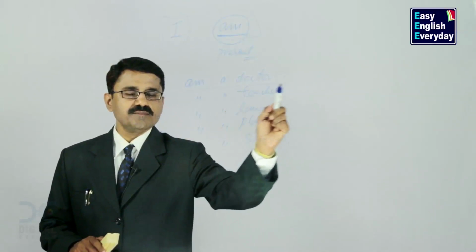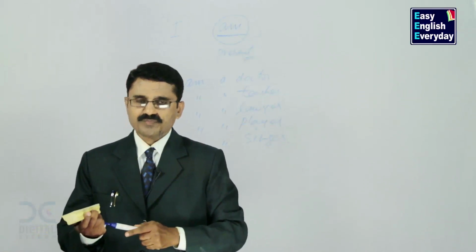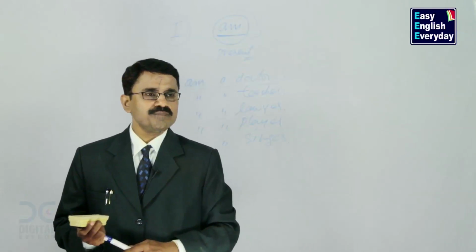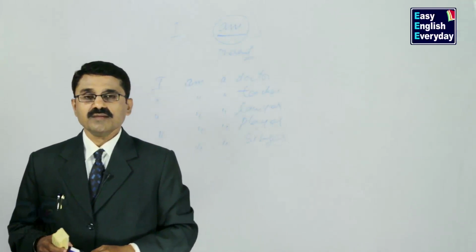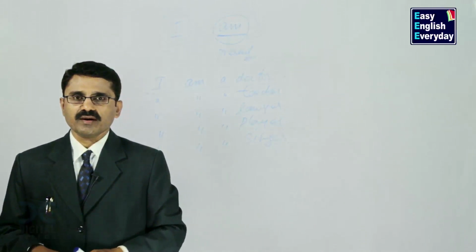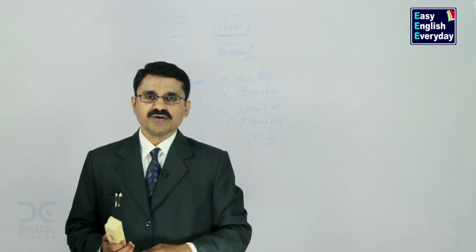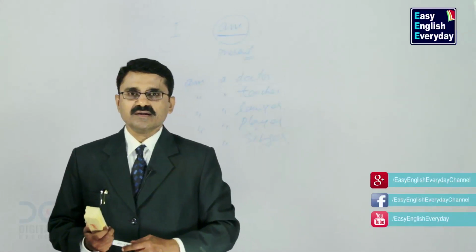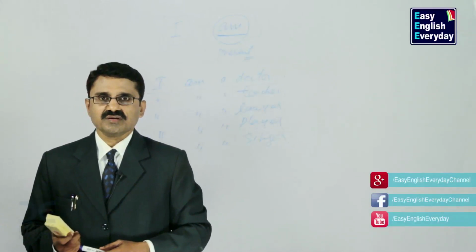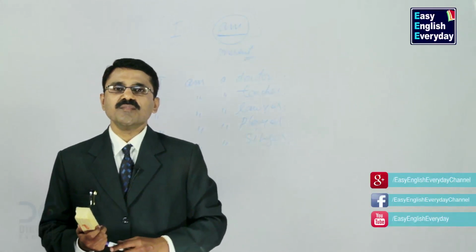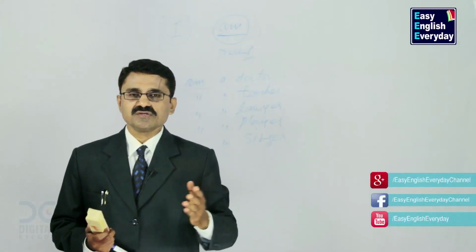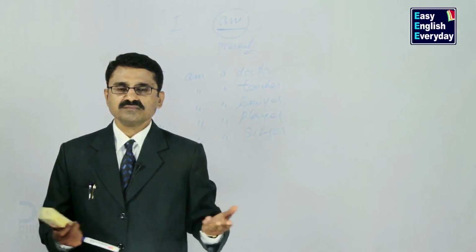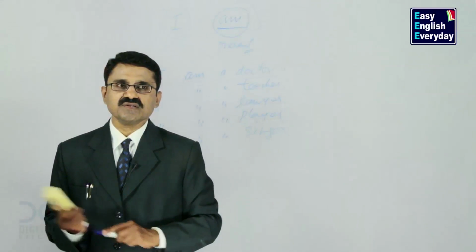I am a doctor. I am a teacher. I am a player. I am a lawyer. I am a singer. I am a boy. I am a girl. I am a student. I am a scientist. I am a politician. I am a leader. I am a surgeon. I am a driver. I am a mechanic. The list goes on and on. That's it. You have made a sentence.